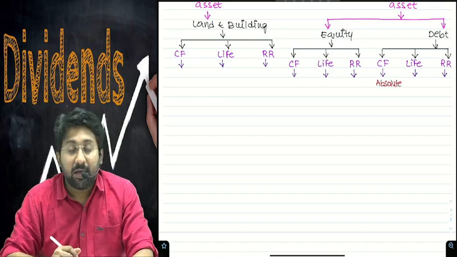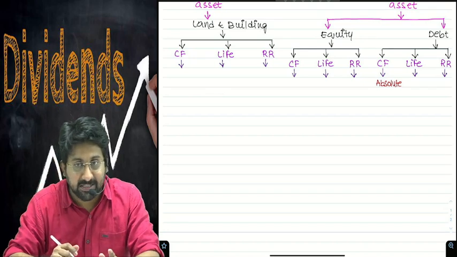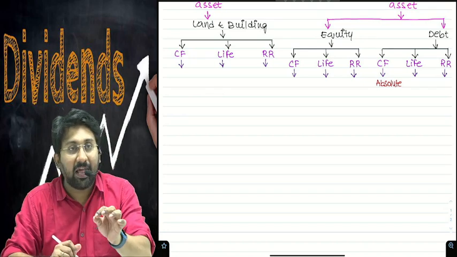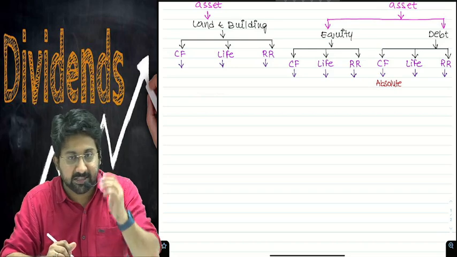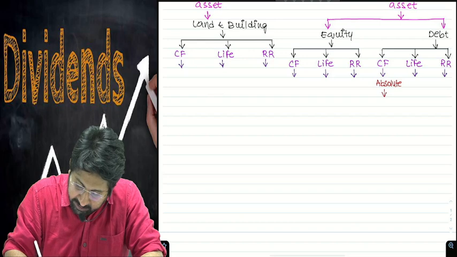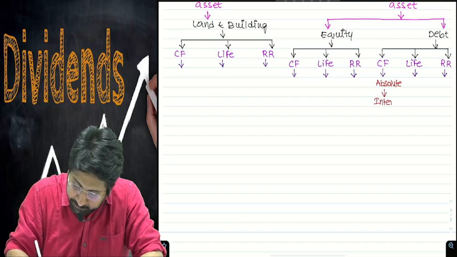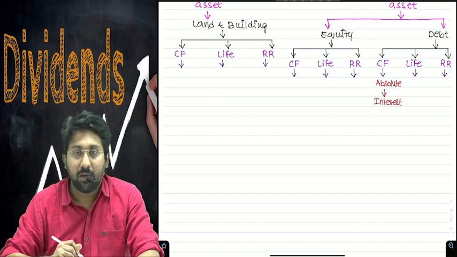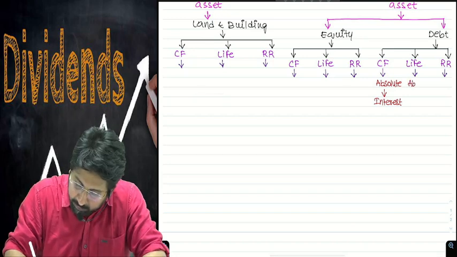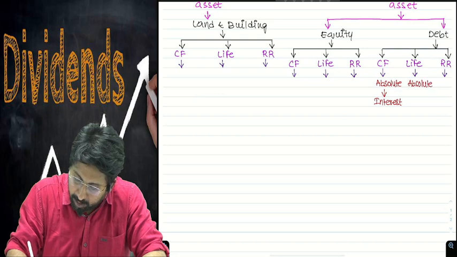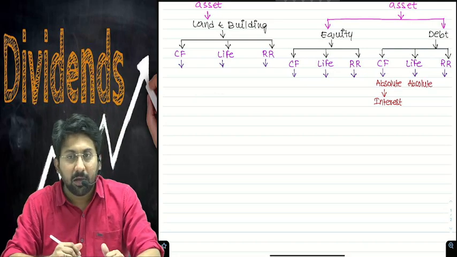Meaning, when you are issuing the debentures itself, you will tell I will pay 10% coupon interest, 12% interest. This will be in the form of interest. Life of a particular bond is also absolute.